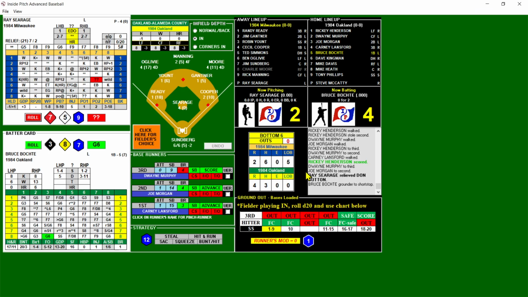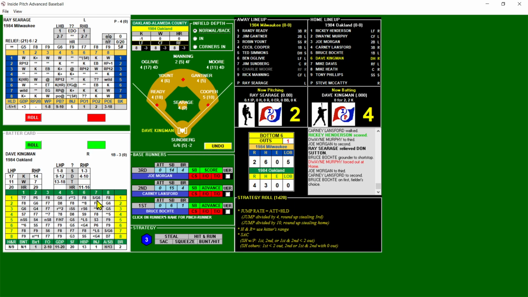Fielder's choice. So they want me to click on Fielder's choice. This is always tricky on how they want me to play this. Fielder's choice retires him, right? And then they want me to click. Well, I've got to advance the runners because the game won't do it. Okay, I think that was correct.